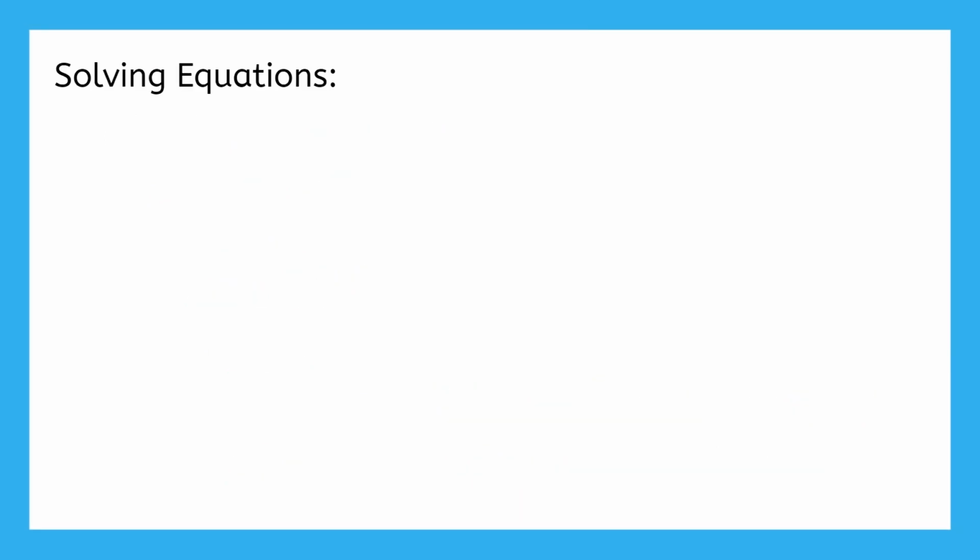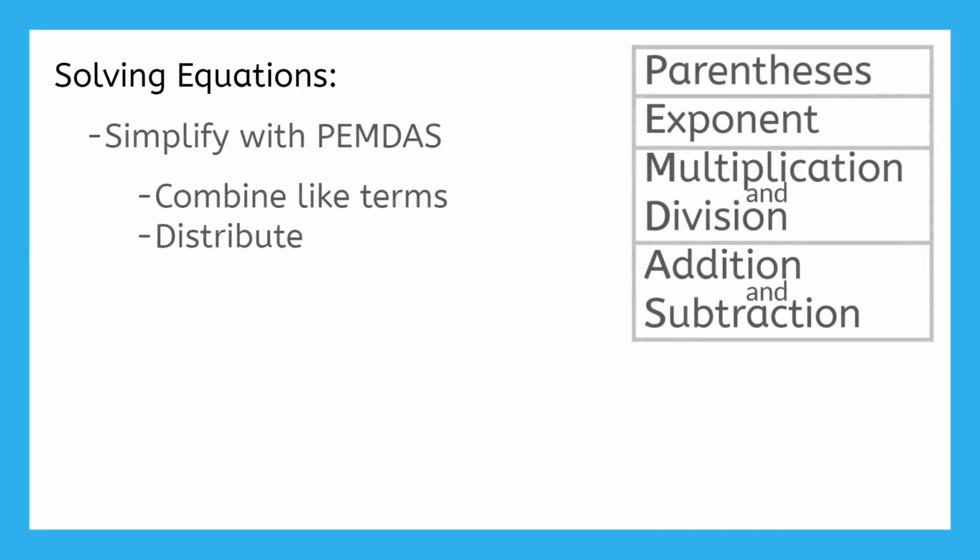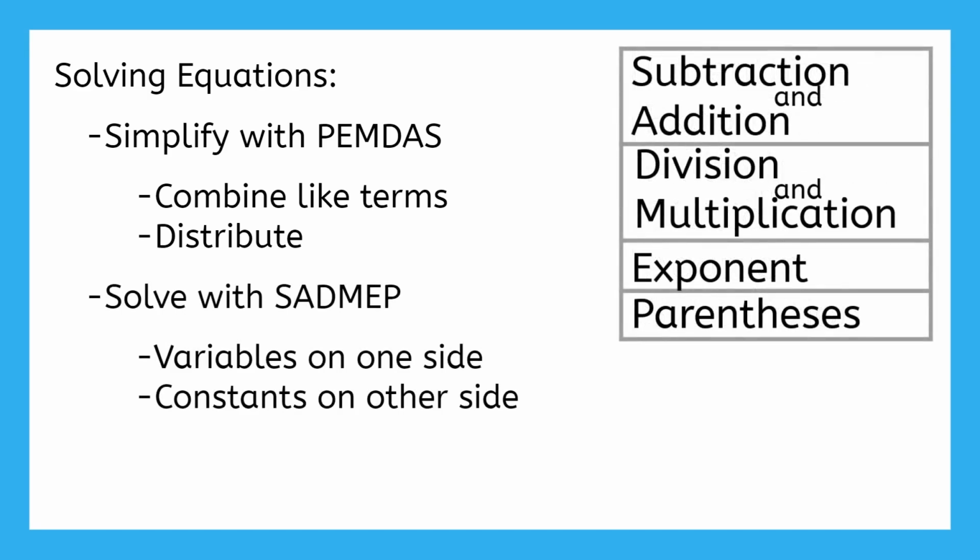Solving equations can be difficult, but practice makes perfect. Just remember the tricks you learned in this video. First, simplify using PEMDAS before you start solving. This will often involve combining like terms and distribution. Once you've simplified, solve it using SADMAP. Your goal is to get variables on only one side and constants only on the other.